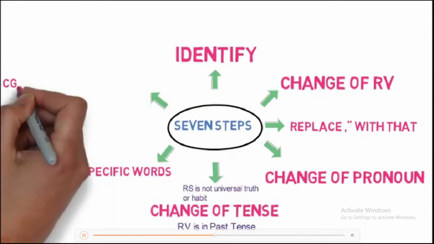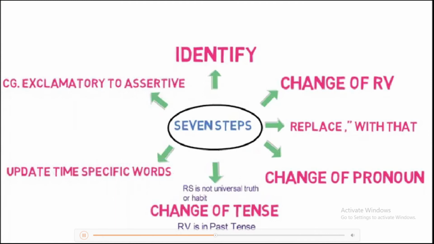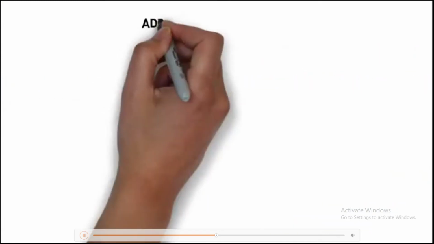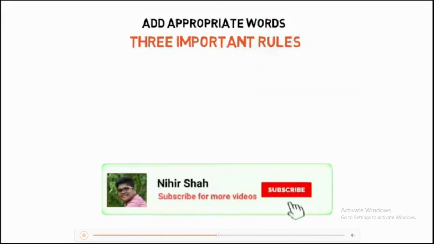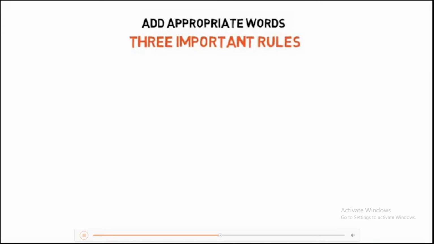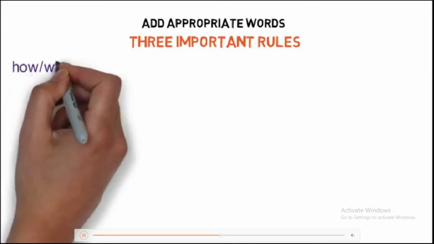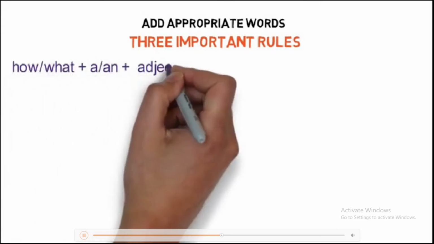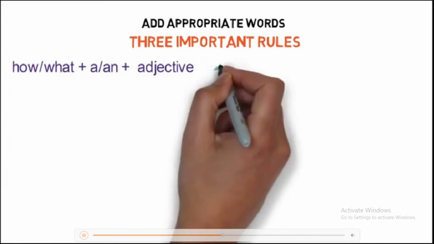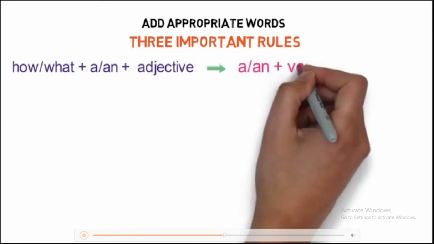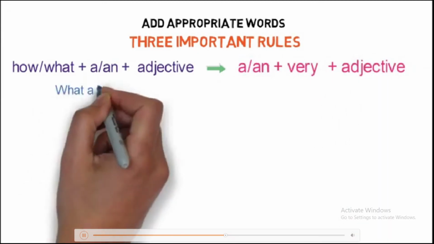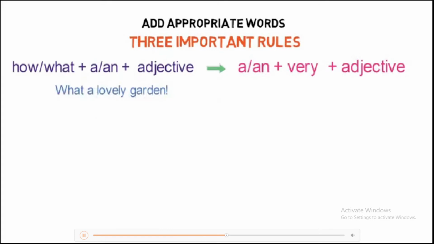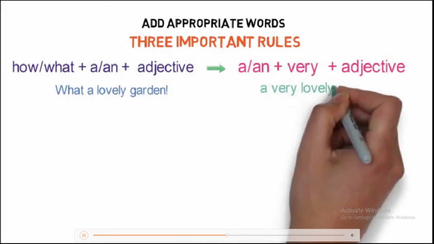Step 7. Convert an exclamatory sentence to assertive. We have to learn 3 important rules where the whole sentence is in exclamatory form. Number 1. If the sentence structure of the reported speech is how or what plus a or an plus adjective, we need to convert it into a or an plus very plus adjective. For example, what a lovely garden. It gets converted to a very lovely garden.